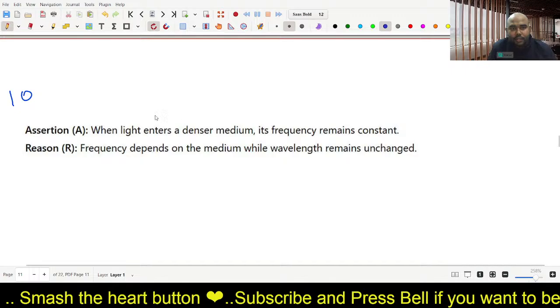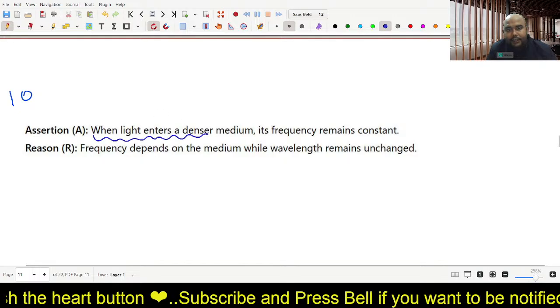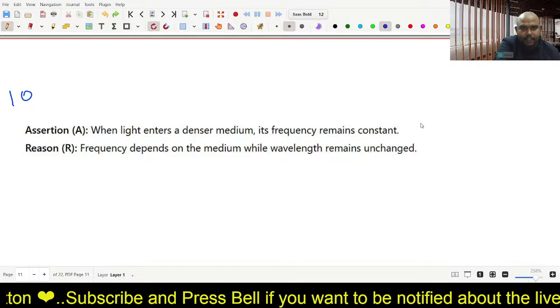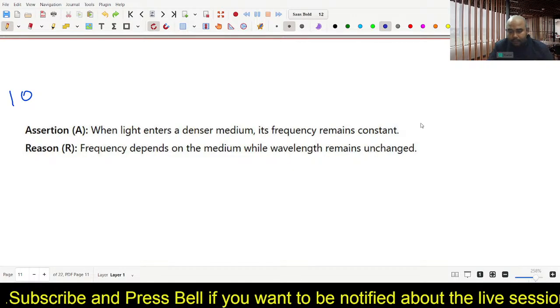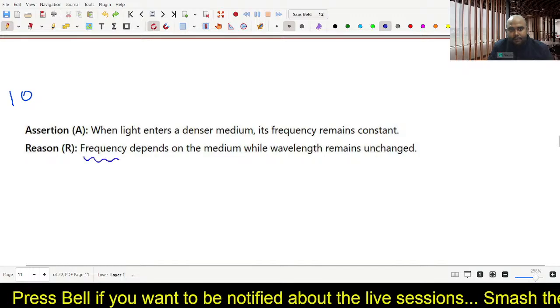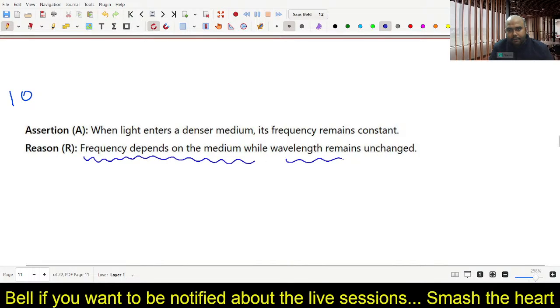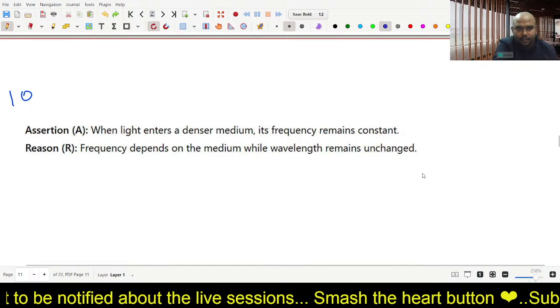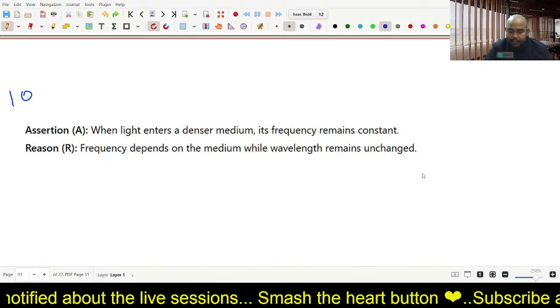Yes. Now 10th question. When a light enters a denser medium, its frequency remains constant. What is it? True or false? And reason, frequency depends on medium while wavelength remains unchanged. What is it? What is this? Come on, tell me.